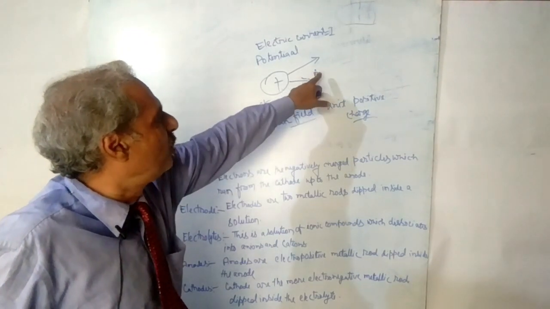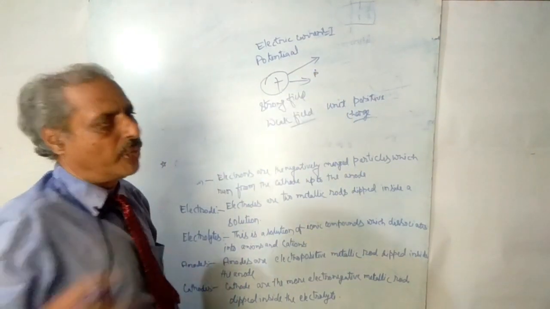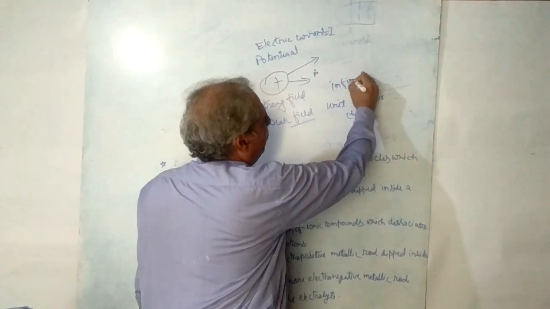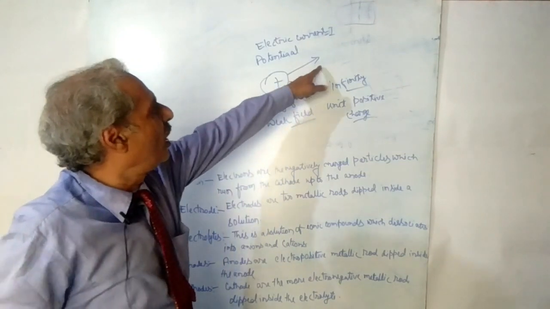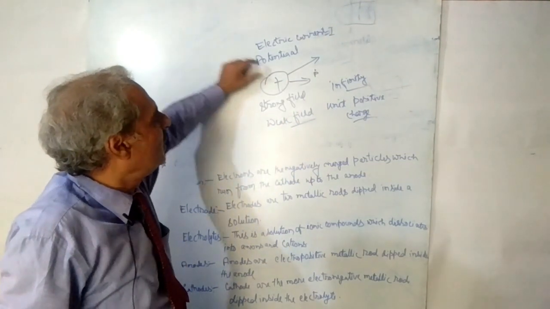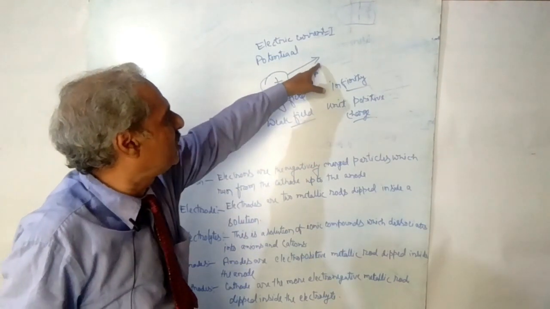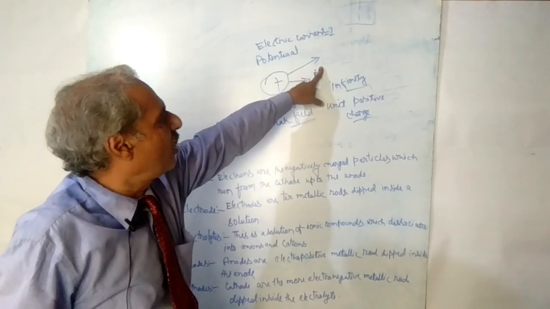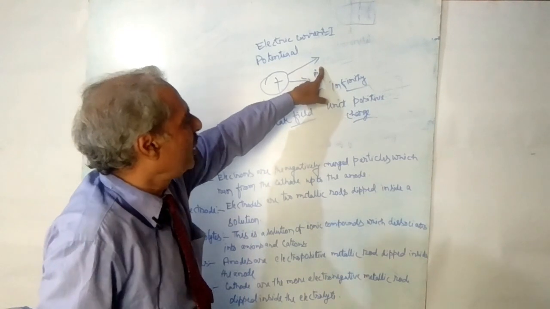When you move unit positive charge from infinity to that point. What do you mean by infinity? We do not know up to what length that charge is producing some effect. So that is already infinity, that is already unknown.